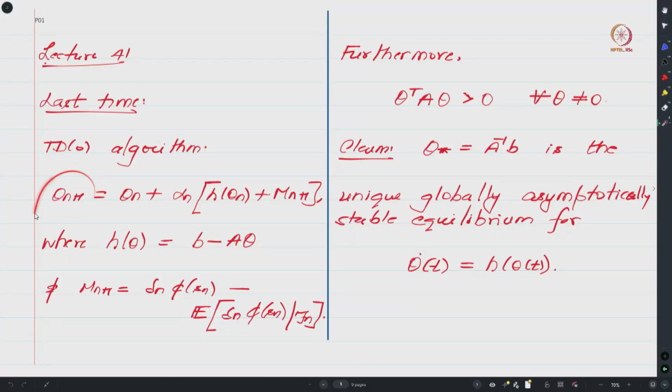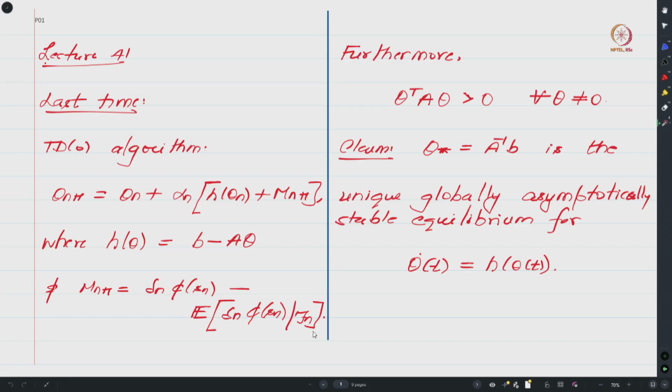So here is the update rule for the TD0 algorithm: theta n plus 1 equals theta n plus alpha n times h of theta n plus M n plus 1, where h of theta has this linear description, that is b minus A theta, and M n plus 1 is your martingale difference noise, which has the expression given over here.